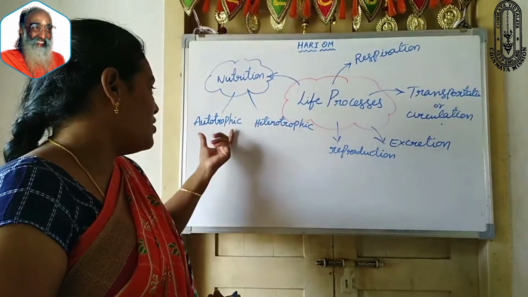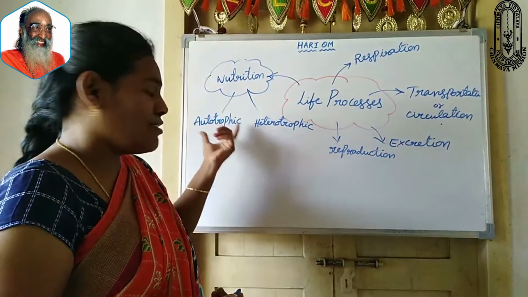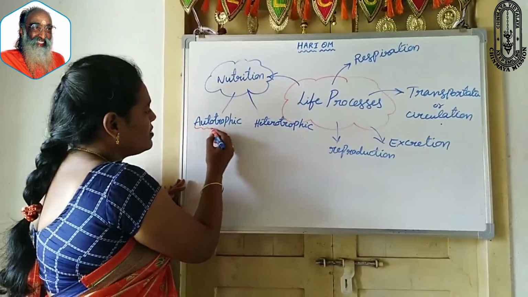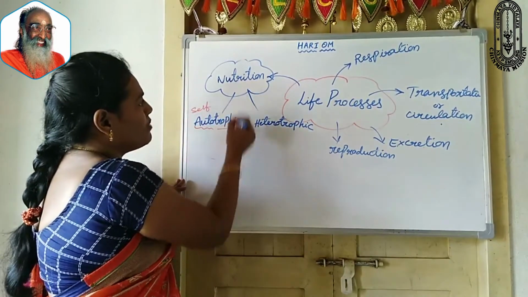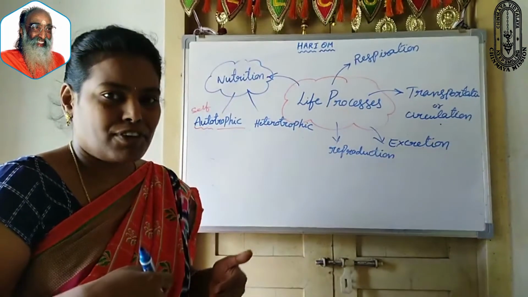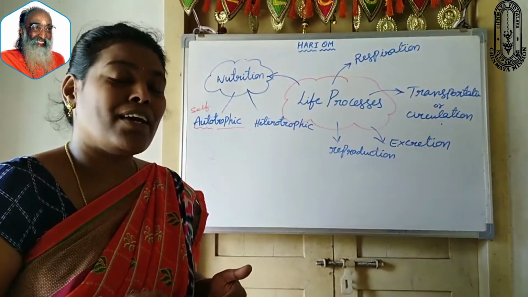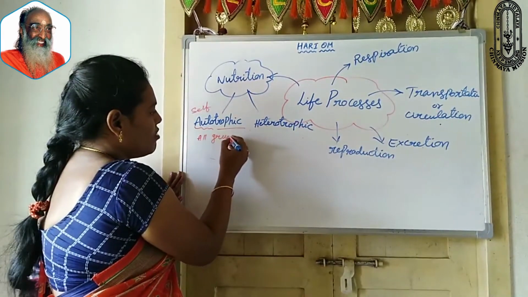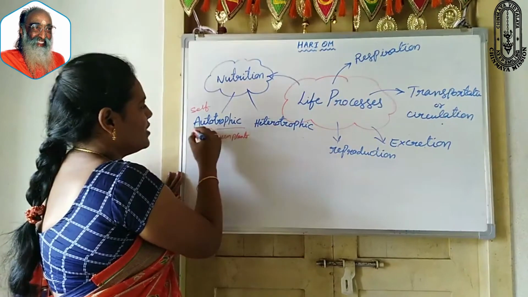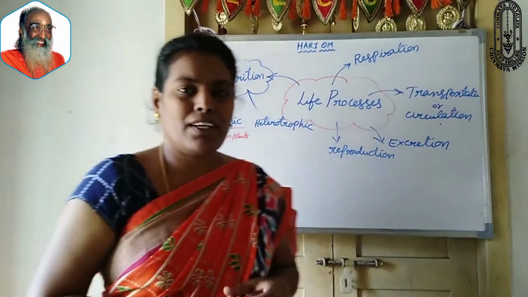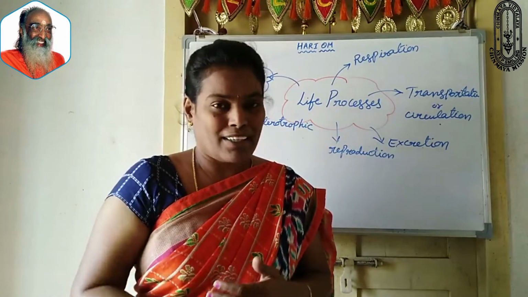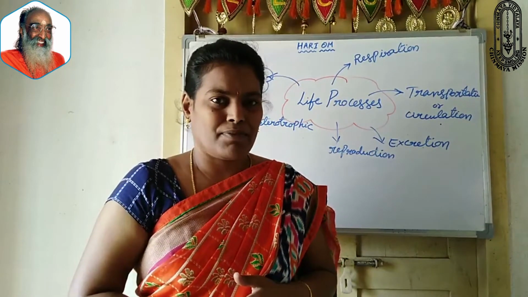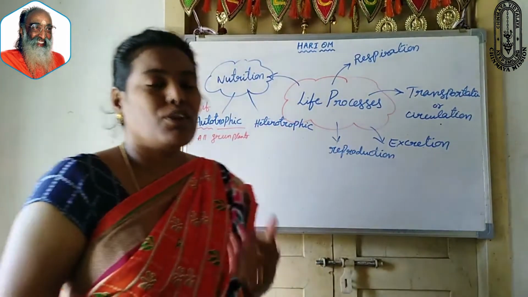Now let us discuss what is meant by autotrophic nutrition. In the name itself, it is there. Auto means self. Trophic means nutrition. Self-nutrition. Which type of organisms prepare their own food? You already know, all green plants. All green plants come under this type of nutrition, autotrophic nutrition. And some types of bacteria also come under this category. How do they get their food? Now let us discuss. Green plants contain chlorophyll.